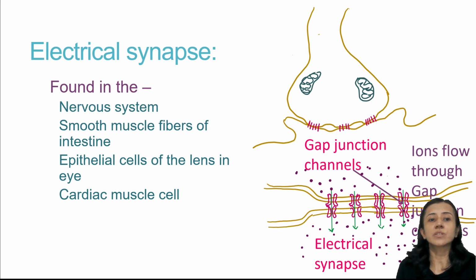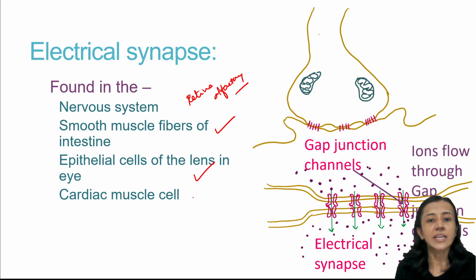Some of the neurons in the central nervous system, like some neurons of the retina and olfactory bulb, have electrical synapses. They are also found commonly in lower invertebrates, invertebrates and lower vertebrates. Also, they are present in the smooth muscle in the intestine, epithelial cells of the lens of the eye, and cardiac muscle cells. Sometimes they are also present in the vestibular nucleus, lateral vestibular nucleus, in the medulla, hippocampus, and some neurons of the cerebral cortex.